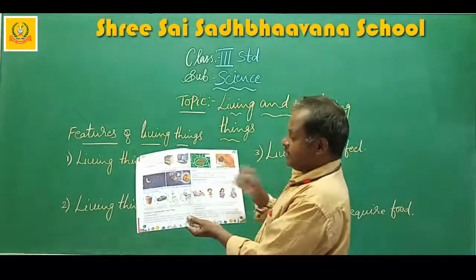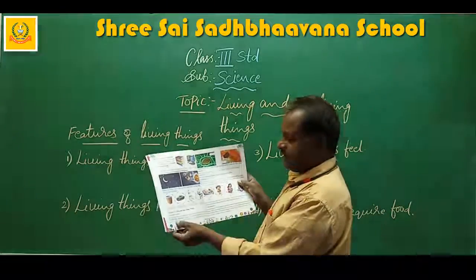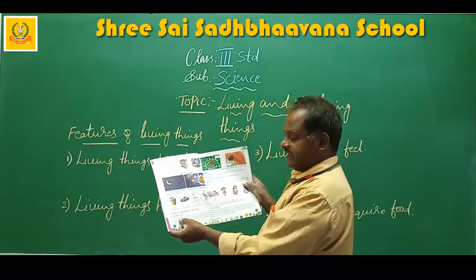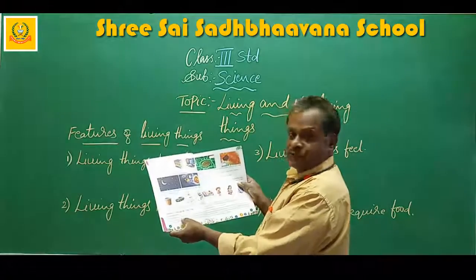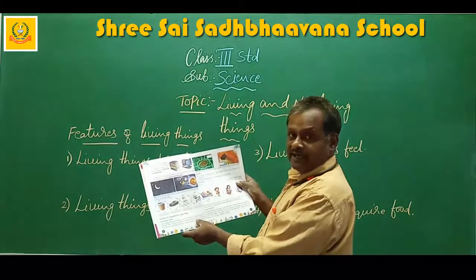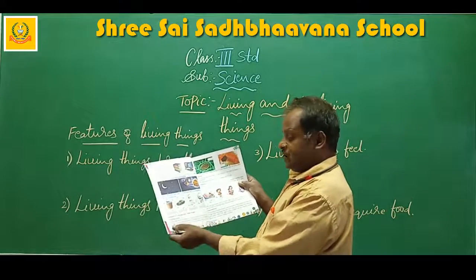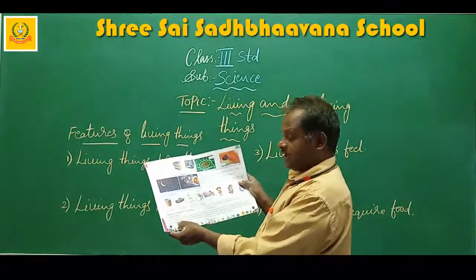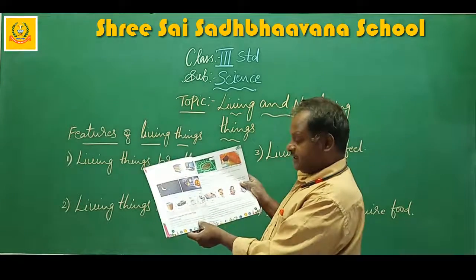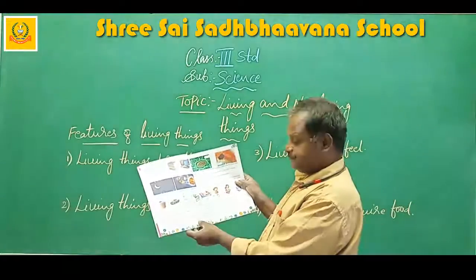Called stomata. Once again I will repeat, living things breathe. All living things need air to breathe in oxygen and breathe out carbon dioxide. They use nose, mouth and lungs to breathe. Fish breathe through gills.